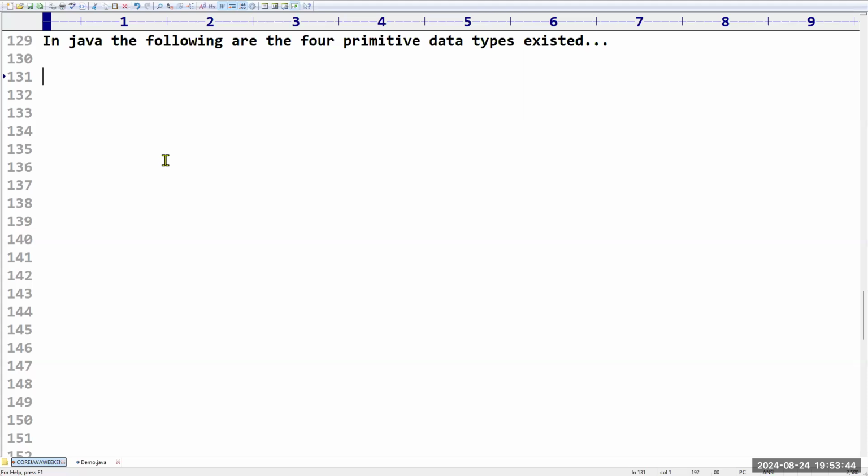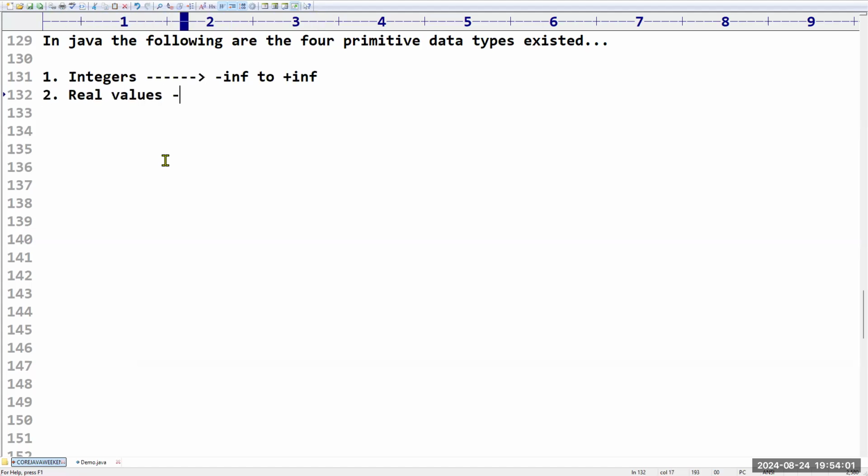What is the first type of primitive that we have? The first type of primitive is nothing but integers. Sir, in these integers, what values is it going to hold? Minus infinite to plus infinite. Every value it is going to accommodate.